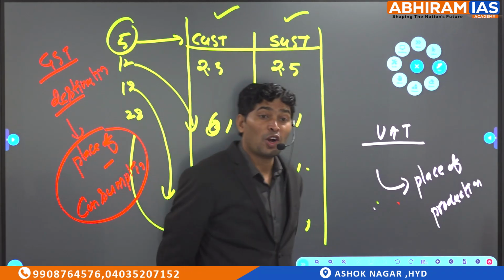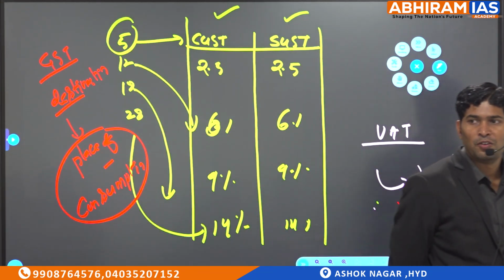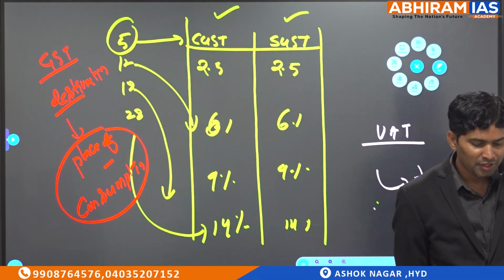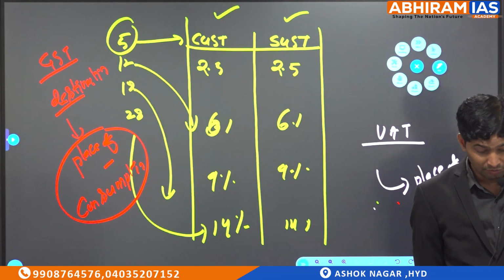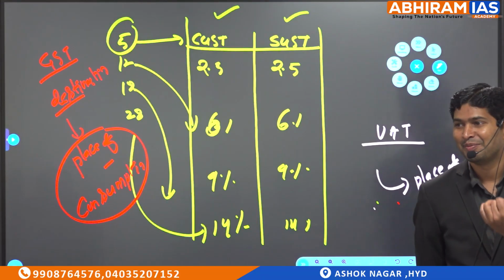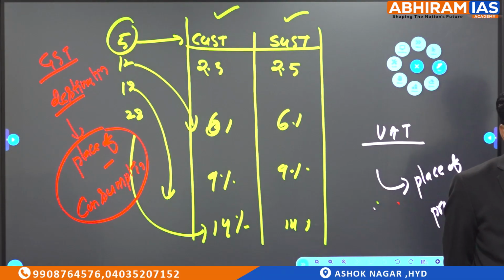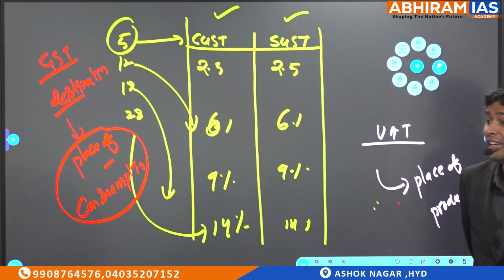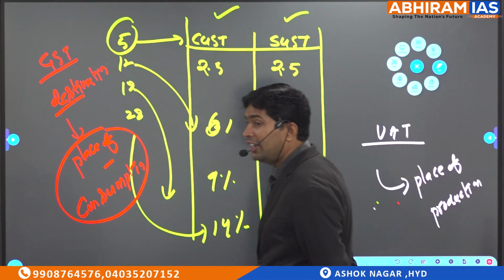Even though Uttar Pradesh is not producing any goods and services, why do you think it gets more GST? It is the largest populated country in the world. Which is the largest populated state in India? Uttar Pradesh. More people means more consumption. That's the reason why more GST, even though it is not industrially developed and not producing.